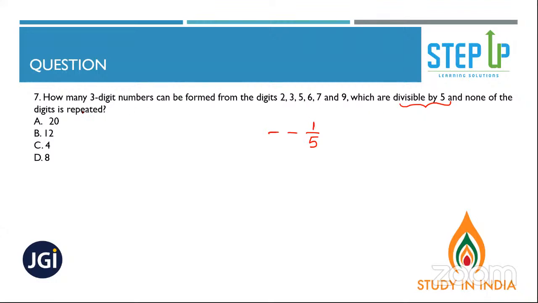Now, none of the digits is repeated, so repetition is not allowed. 5 already got selected here. So you have 2, 3, 6, 7, 9, so 5 options. Let's say you have selected 3. So you have 2, 6, 7, 9. You have 4 options. So your answer is 5 into 4 into 1. Yes, 4 into 5 into 1 or 5 into 4 into 1. I hope that's clear.